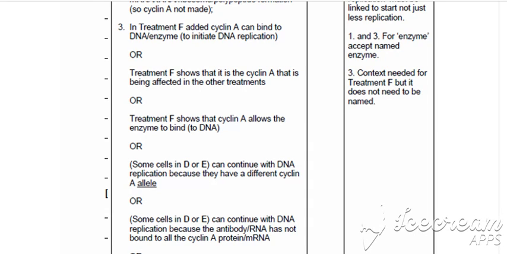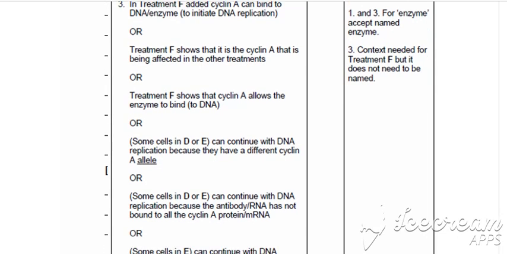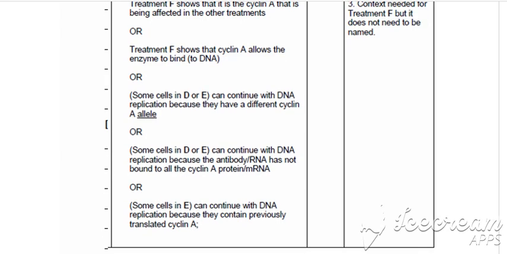Or some of the cells in D and E can continue with DNA replication because they have a different cyclin allele. Or some cells in D or E can continue with DNA replication because the antibody has not bound to the cyclin A. Or some cells in E can continue with DNA replication because they contain previously translated cyclin A.